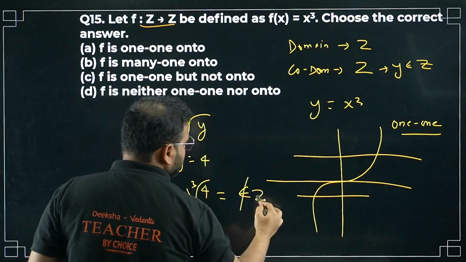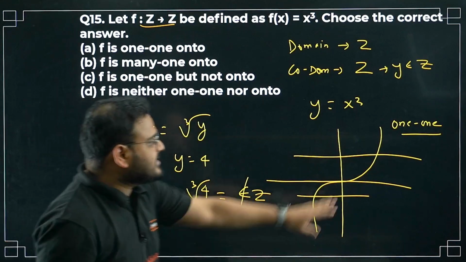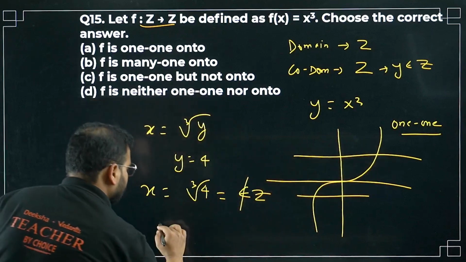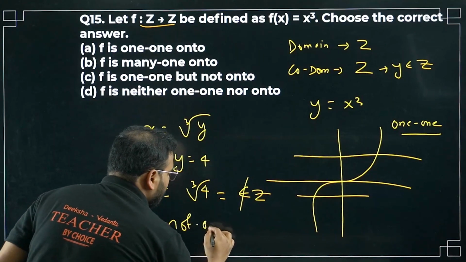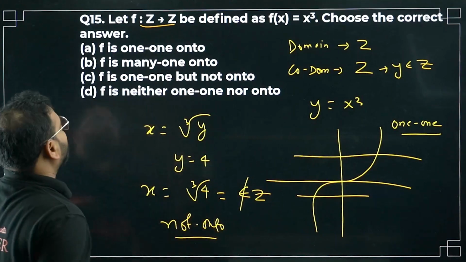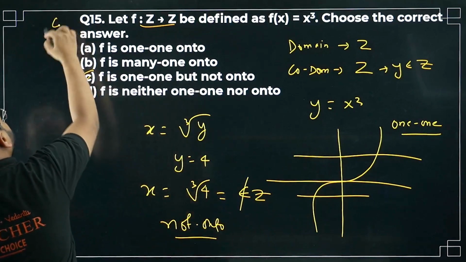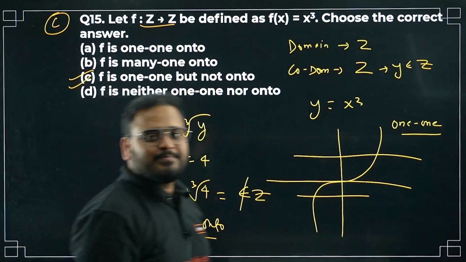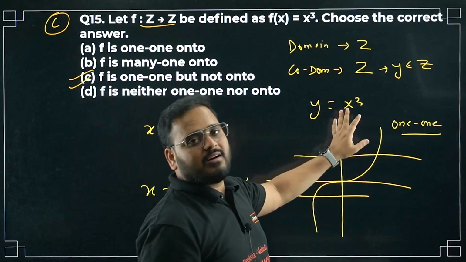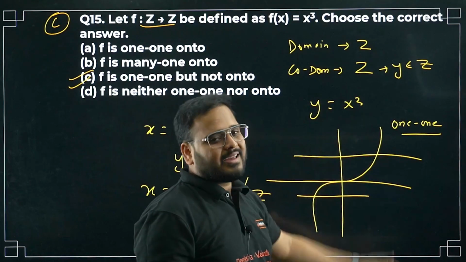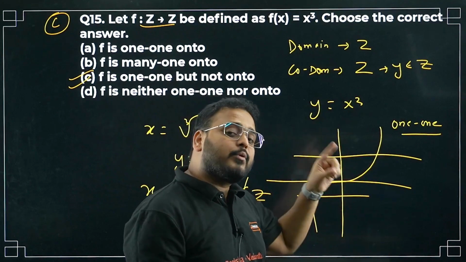Not an integer. It means one-one is there but not onto. F is one-one but not onto. Option C is correct. I hope you're getting it. You can again apply the algebraic approach also and get the same result: x1 cube equals x2 cube.